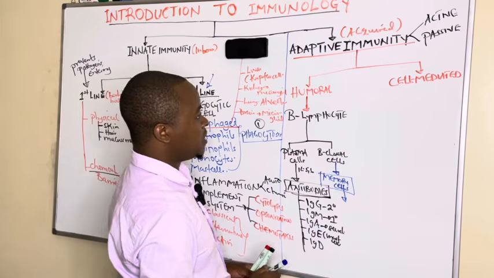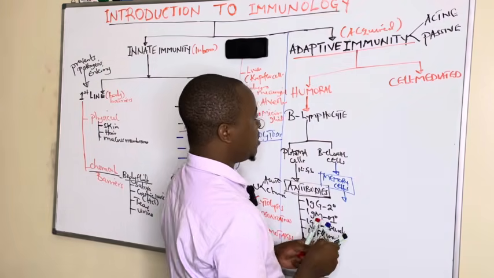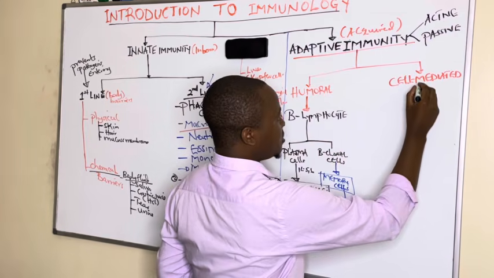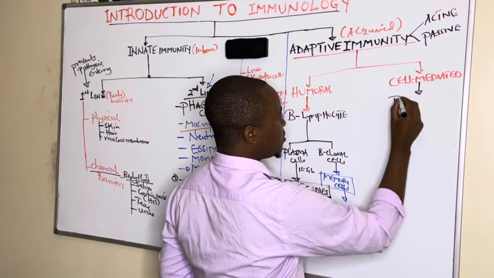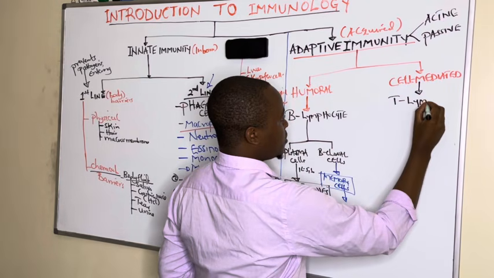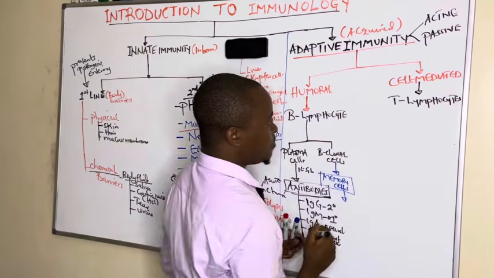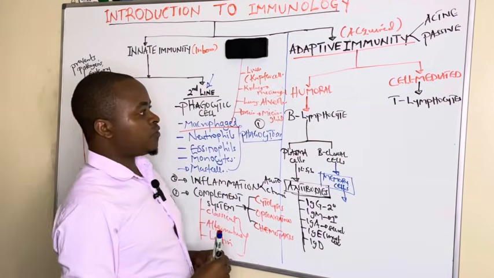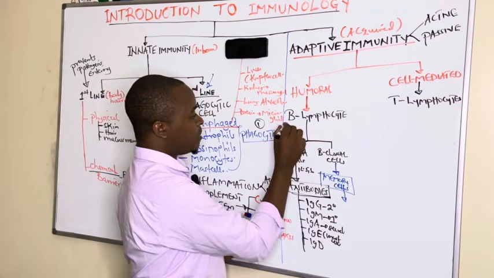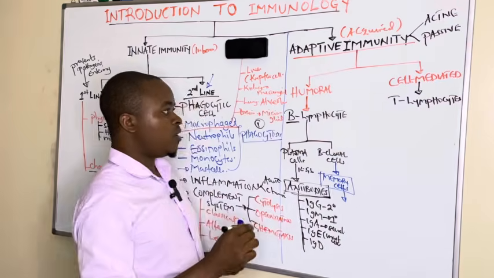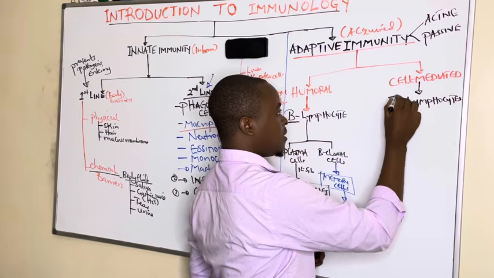Then lastly, we can discuss cell-mediated immunity, where the cell playing the role is the T lymphocyte. These T lymphocytes are produced from the bone marrow, but they mature in the thymus. B lymphocytes are produced in the bone marrow and mature in the bone marrow, but T lymphocytes are produced in the bone marrow and mature in the thymus.